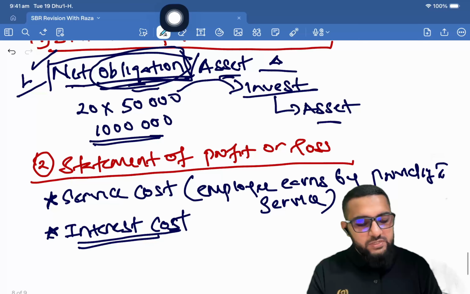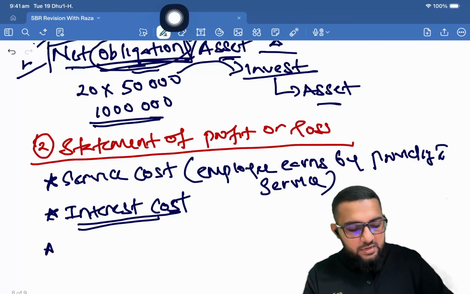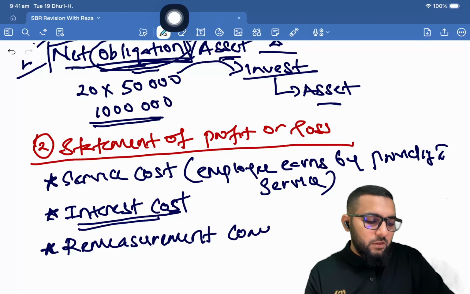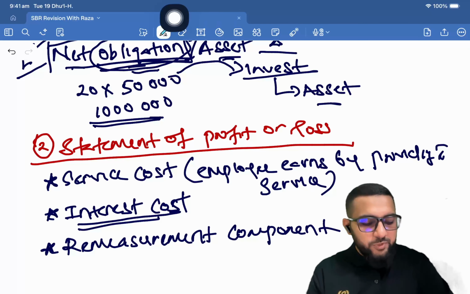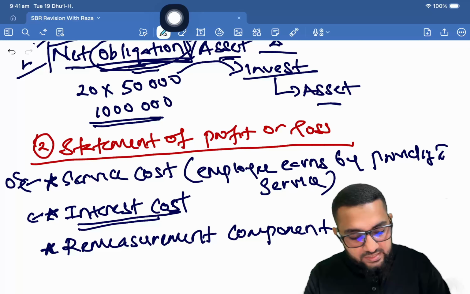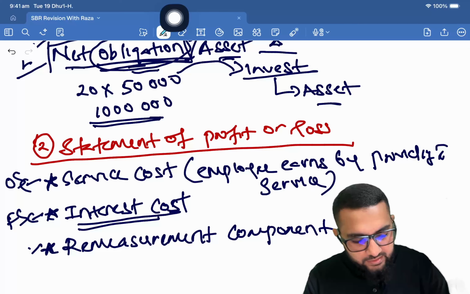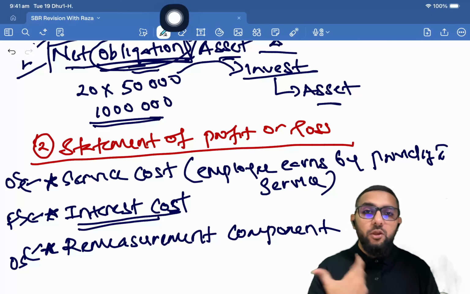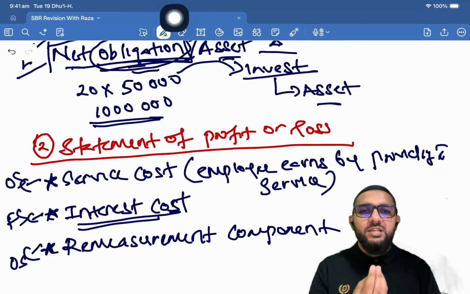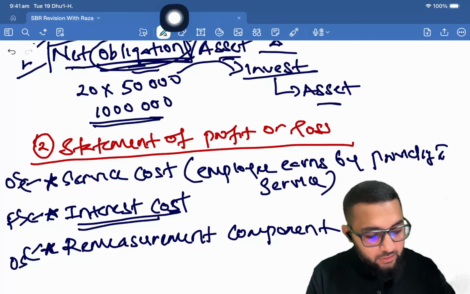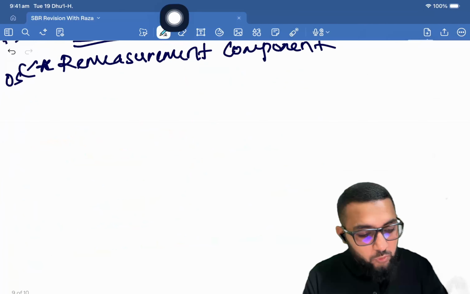Okay, a service cost, interest cost, and then remeasurement component. All this is going to be recognized under the statement of profit or loss. This is going to be in your operating section, this in the financing section, and this under the operating section as well. Why operating section? Because it is based on the employee service they're providing in the ordinary course of business.